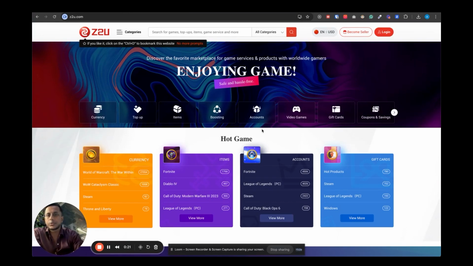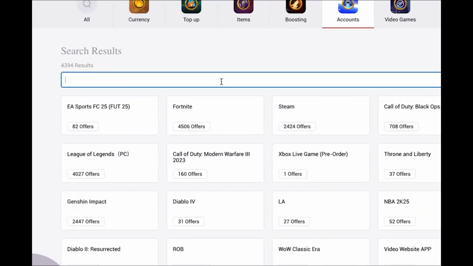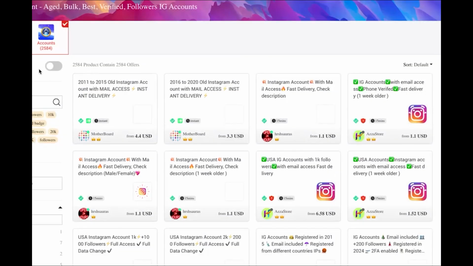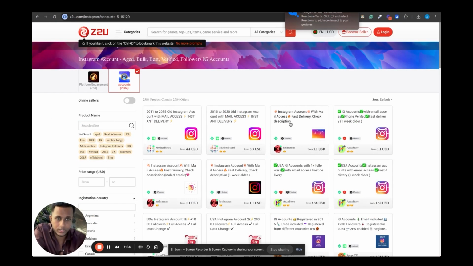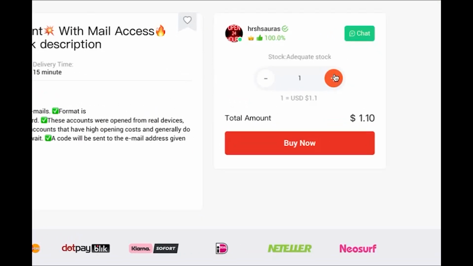All right. So I'm going to show you how you can actually get those Instagram accounts for very cheap. So you can come to zetio.com, then go to accounts. And from here, I'm going to type Instagram. And from here, you can see we have a lot of sellers selling accounts. You can just go to anyone that we find fits our needs. For example, you can go into this and you can just order how many you want.